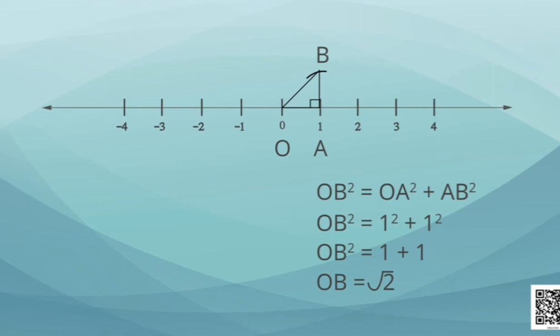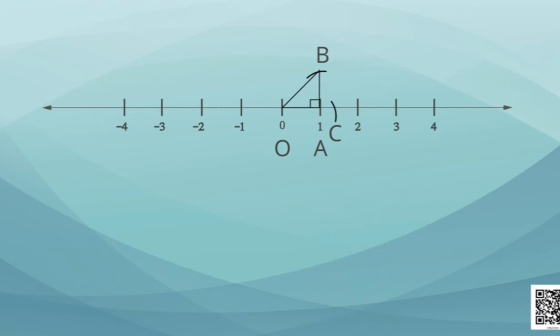Now, if we want to represent this length on the number line, then by keeping the compass on O and taking the radius equal to the length of OB, we can make an arc on the number line. Suppose it cuts the number line at C, then OC will be under root 2. Thus, we get a point C which represents under root 2. In a similar manner, we can represent under root 3 on a number line.